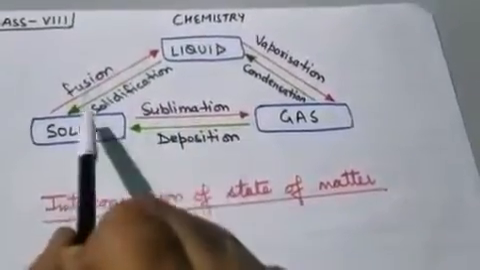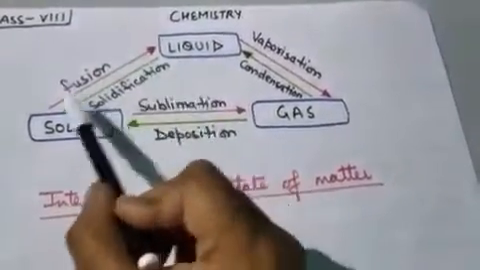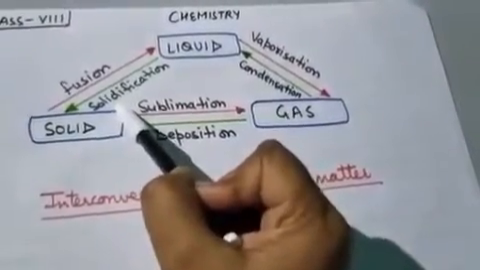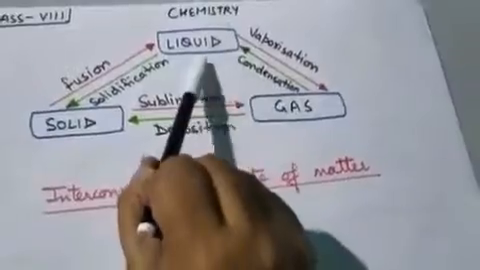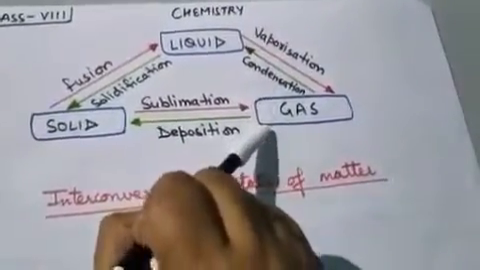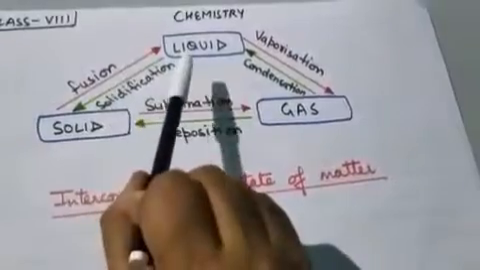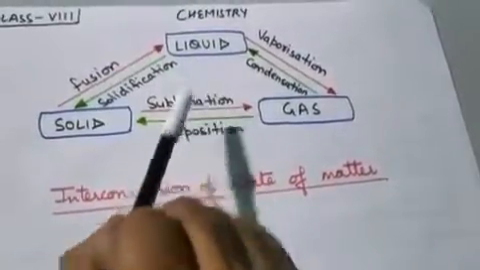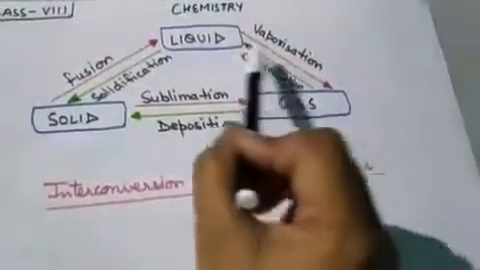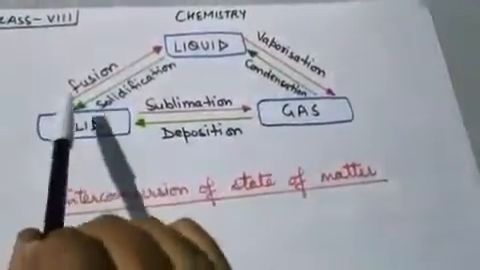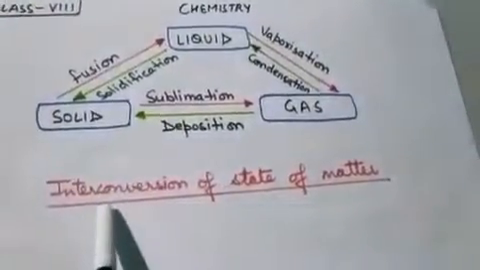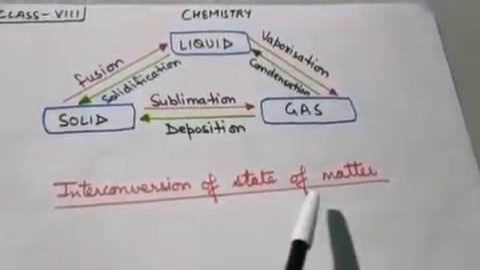Now what are the reverses of these? When liquid changes to solid, that is called solidification or freezing. Again, when gas changes to liquid, it is called condensation. And again, when gas directly changes to solid without changing into liquid state, this is called deposition. So this is an easier diagram to understand these definitions, these terms, and all of this is included in the interconversion of states of matter.